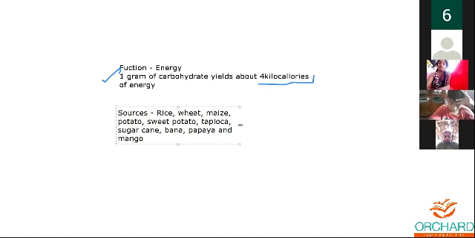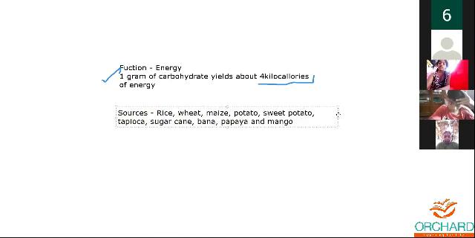During the summer season you'll be getting lots of mangoes also. So these are some of the sources of carbohydrates, which include rice, wheat, maize, potato, sweet potato, tapioca, sugarcane, banana, papaya, and mango. These are the sources where you can get more carbohydrates.